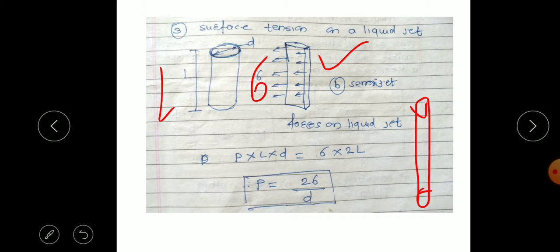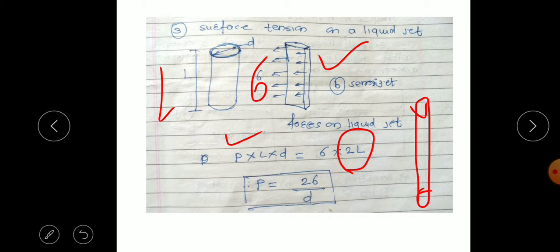Because of that, it forms a surface, and at the same time inside, pressure forces are acting opposite to this. So again, at the equilibrium state, the inside force is pressure into area, P into L into D, and the tensile force is sigma into 2L. This 2 is because the force is acting on two layers. So we get P is equal to 2 sigma by D.